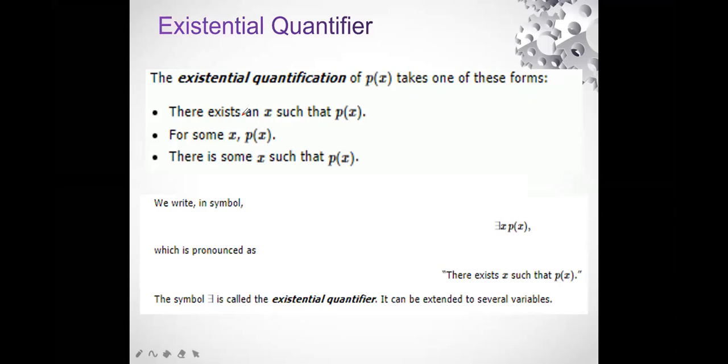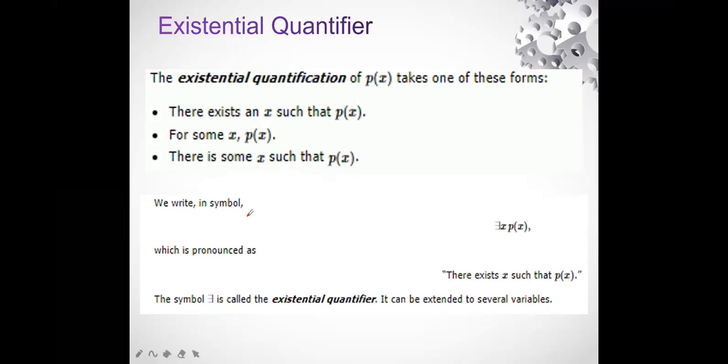That means we are not writing for all values of x, we are writing there exists an x. That means for some values of x, px is going to be true. Second statement, for some x, px is true. And the last one, there is some x such that px is true. Now you can see in all these, we are not talking about all, we are talking about some of the existential values, not all values.